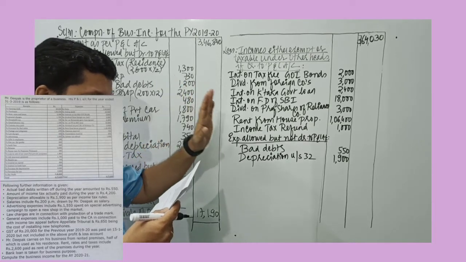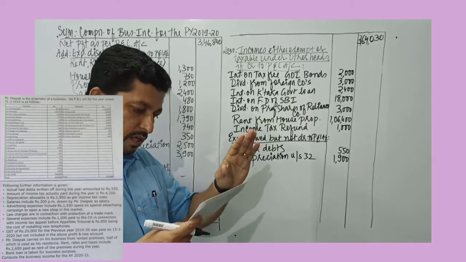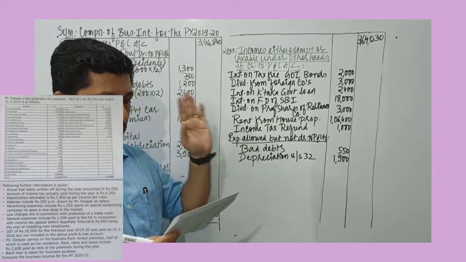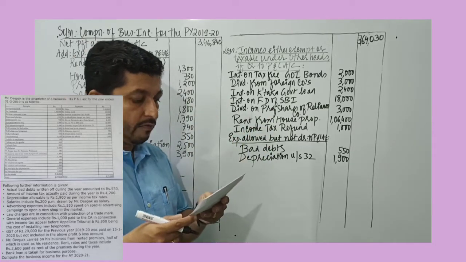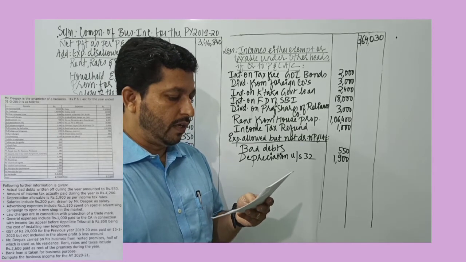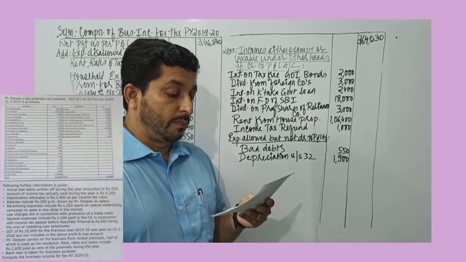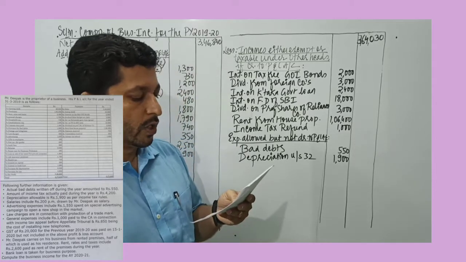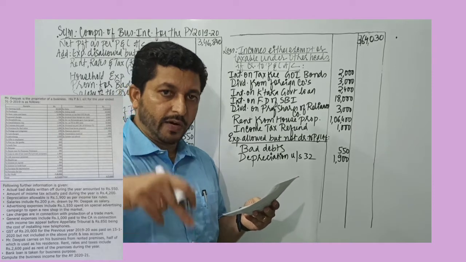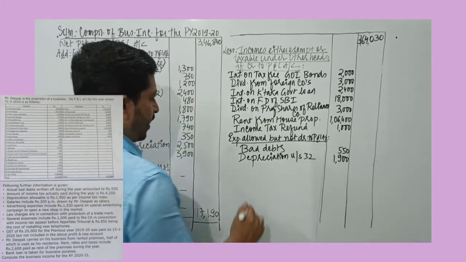Then the advertising campaign is allowed. Legal charges are business related expenses. General expenses have a connection to the business. Then we have GST of rupees 20,000 for the previous year 1819, which was paid on 15th January 2020, that is in this year. But it is not included in the above profit and loss account.